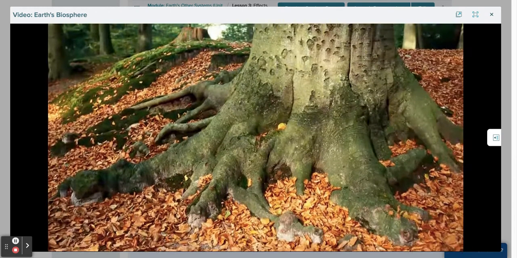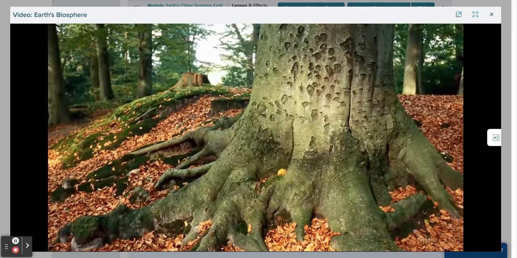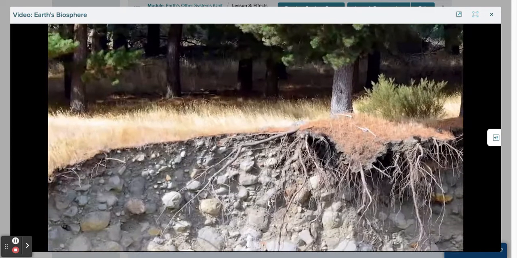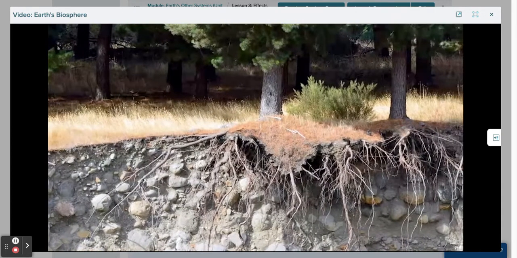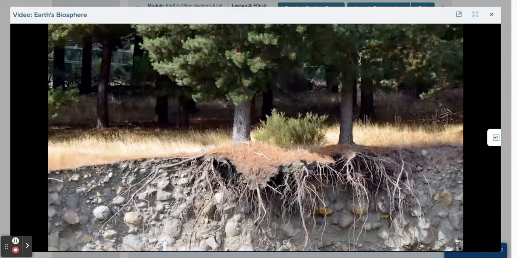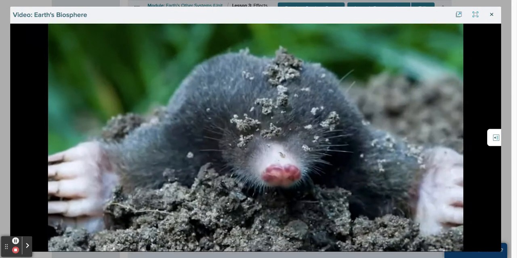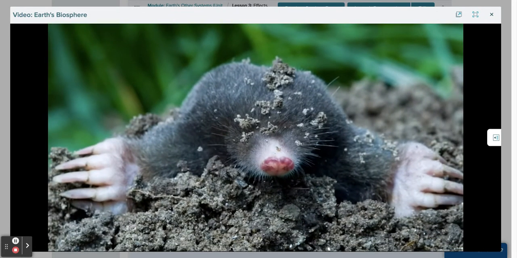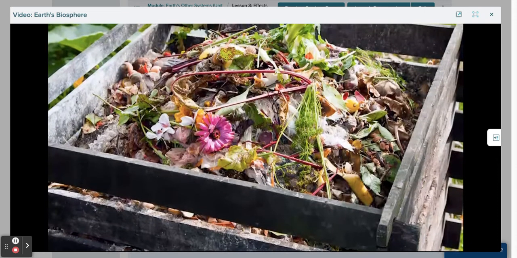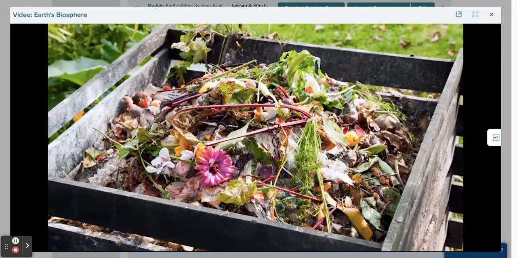Most plants in the biosphere can be found growing in soil, where they get many nutrients needed for growth. Soil takes thousands of years to form as the rock in the geosphere is broken down. Plants and animals play a role in the formation of soil. Plant roots break down the rock, while animals move and mix up the sediments. Dead plant and animal material breaks down and adds nutrients to the soil.